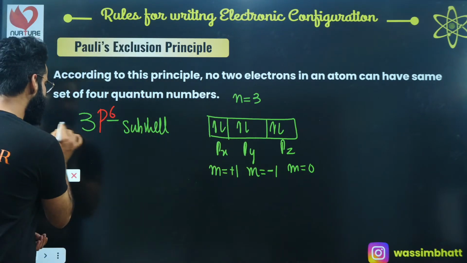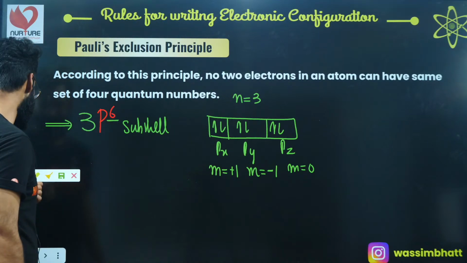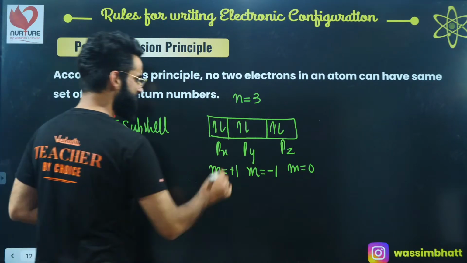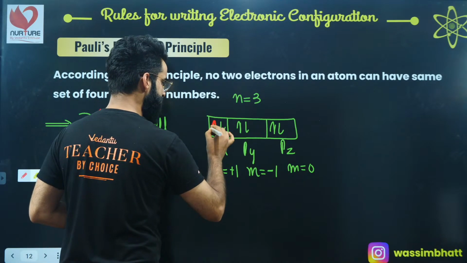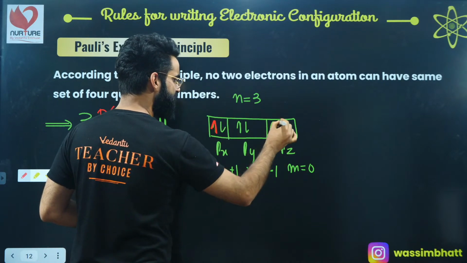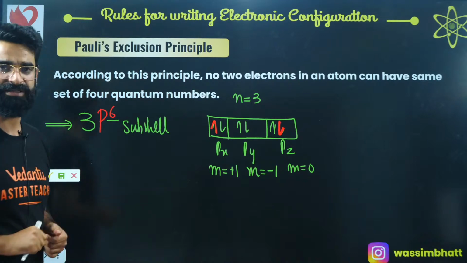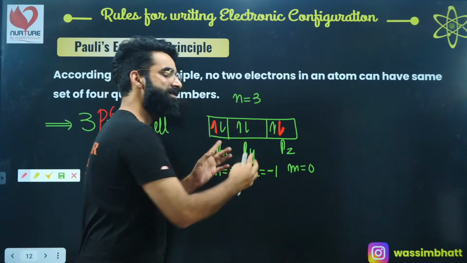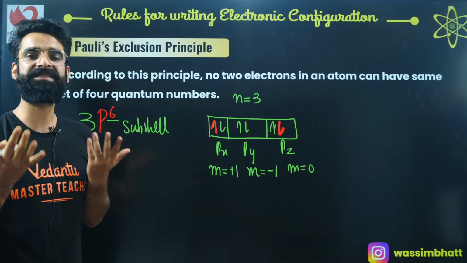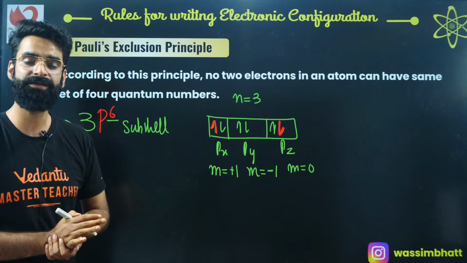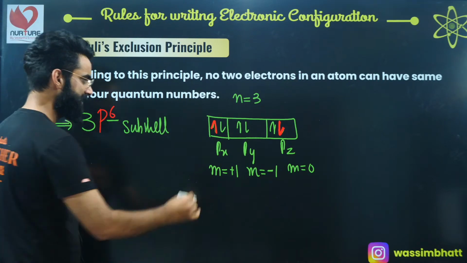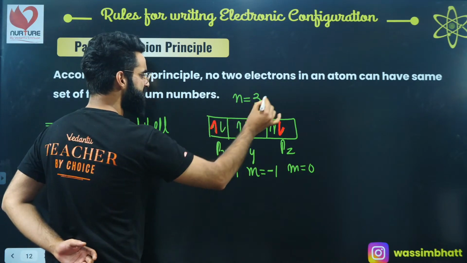Now, people, from this configuration, let's assume I'm selecting 2 electrons. Let's assume I'm selecting this electron, and at the same time, for example, I'm selecting this electron. Now, as per Pauli's exclusion principle, no 2 electrons in an atom will have the same set of 4 quantum numbers. What does that mean? Understand. See, guys, this electron belongs to, first of all, shell number 3.